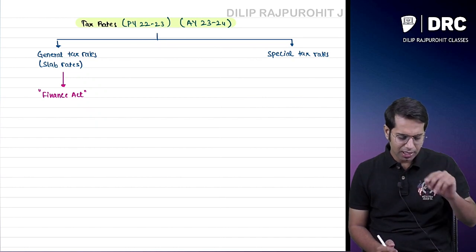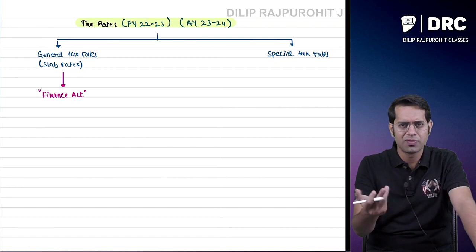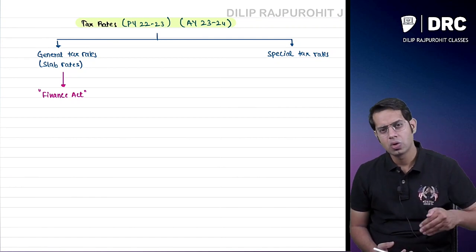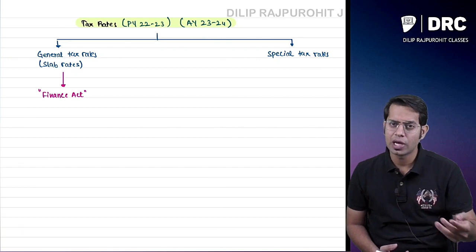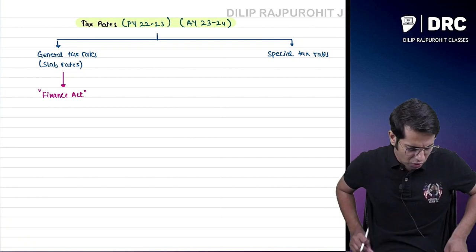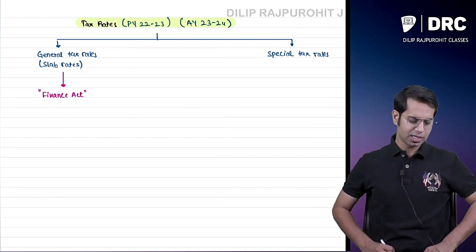Now you would have seen somewhere while scrolling down Instagram reels, etc., that now up to 7 lakh income you don't have to pay any taxes. You would have seen something like this, correct? In the recent budget, the finance minister has announced that.